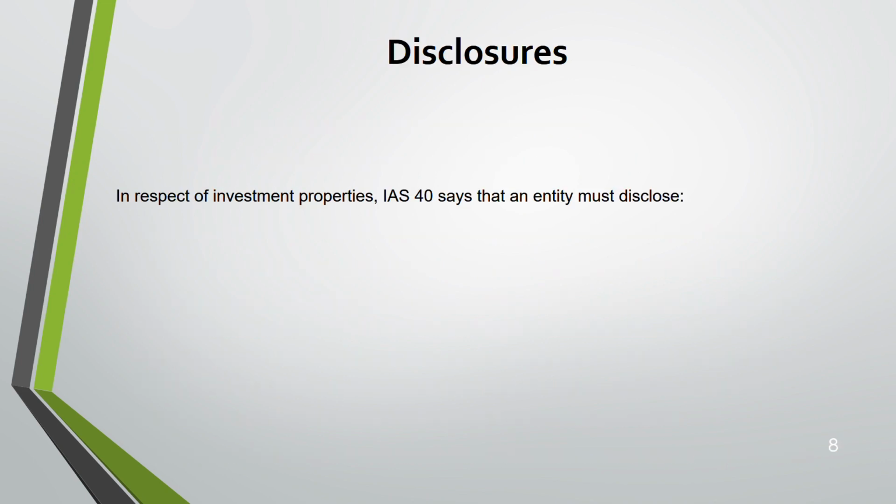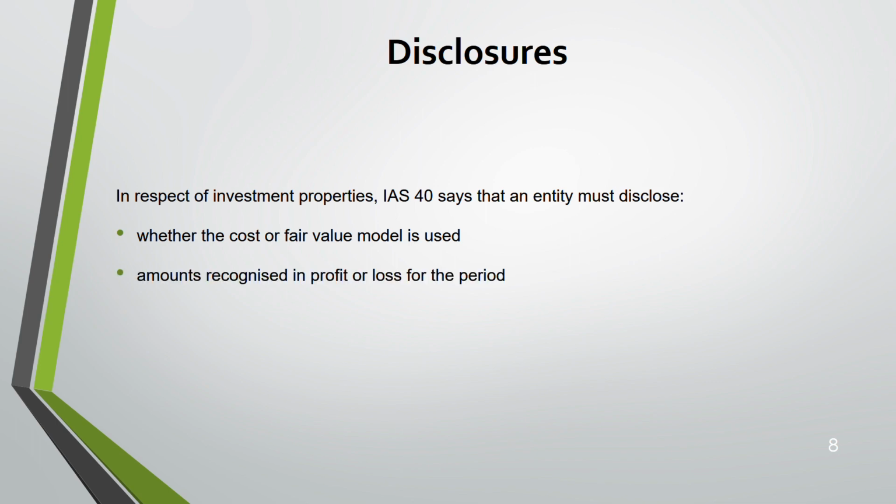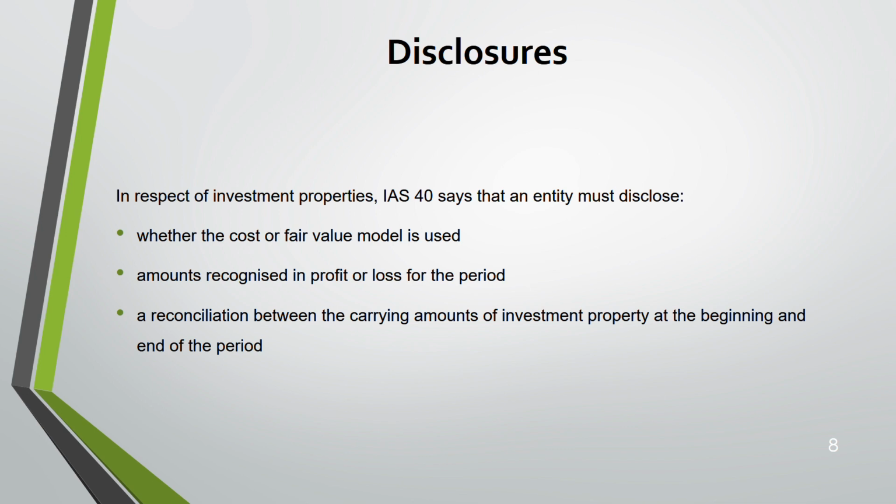Last but not the least, the disclosure. You need to disclose whether the cost model or the fair value model is used, the amounts that are recognized in profit and loss, and a reconciliation between the carrying amount at the beginning and the end of the investment property. You must also disclose the fair value of the investment property if the entity uses the cost model, because sometimes it's not easy to get the fair value, but you have to disclose it even if you're using the cost model. So that's it. Now we'll be doing questions before we summarize IAS 40.